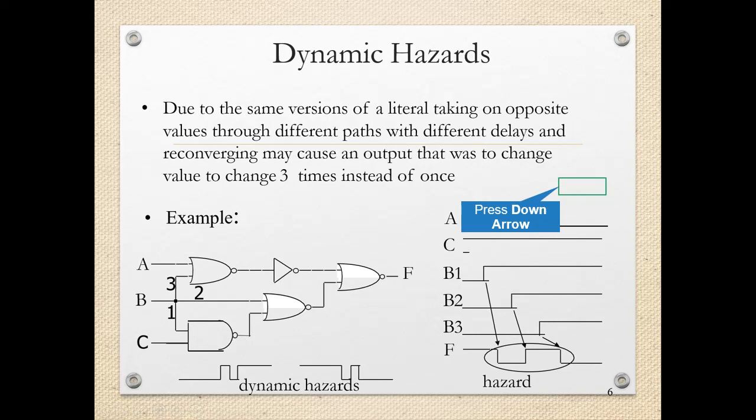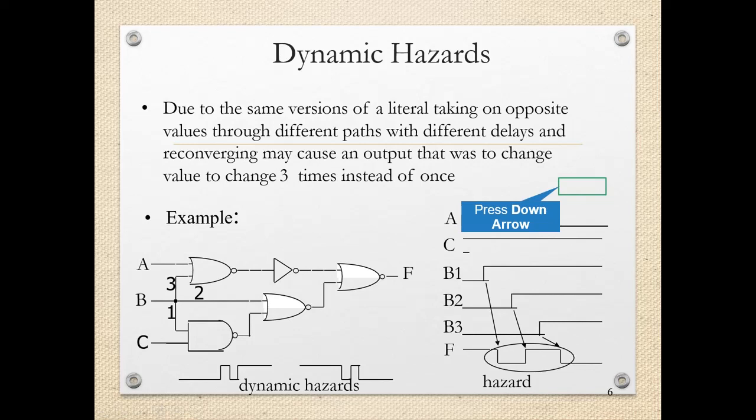And the second, B2, is taking the path through 2 NOR gates. So the same signal B is traveling through different paths through the circuit, and again it is converging over here. If we see the waveforms which are available for A, C, B1, B2, B3, and then finally the corresponding output F, you can see there is a path delay for this B signal.